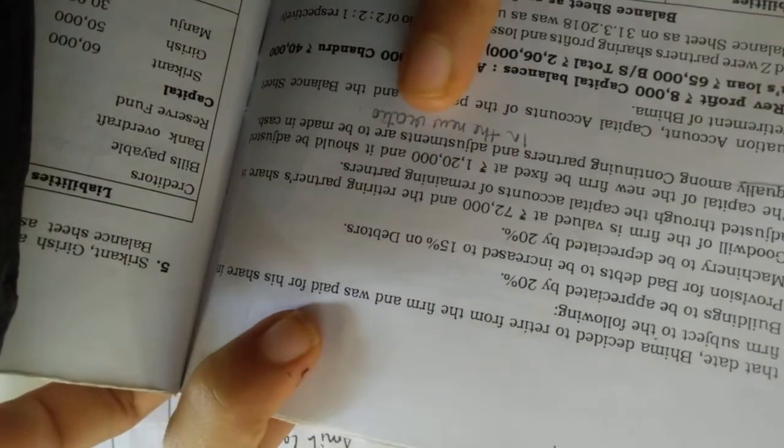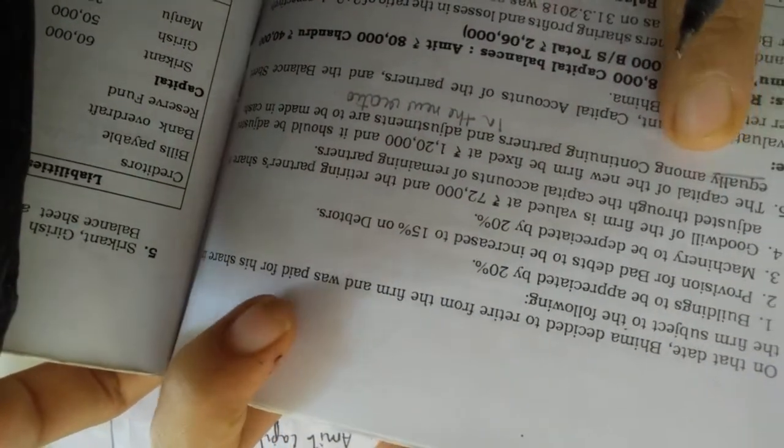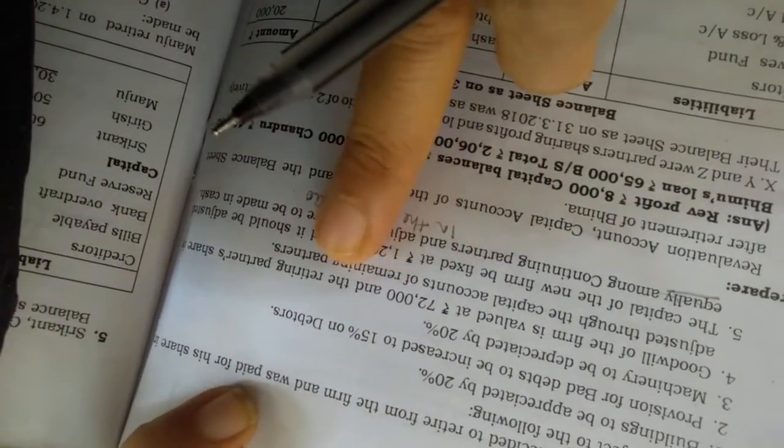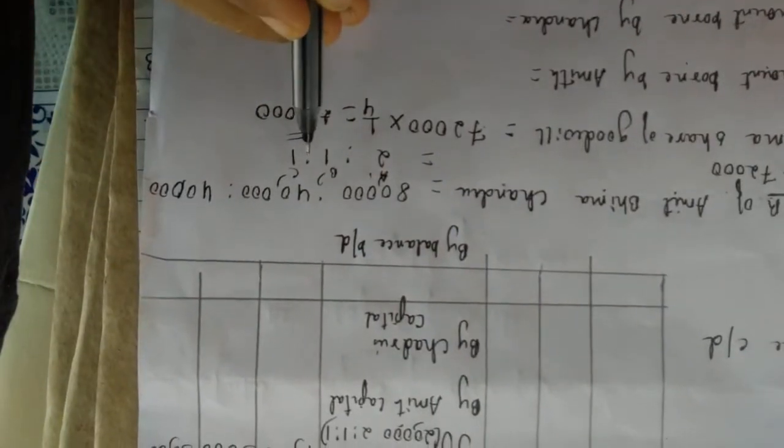Now, amount borne by Amit. See, the new ratio of Amit and Chandru. If the new ratio is given directly in the question, it is 2:1. Here it is not given, so in that case we can easily calculate it. When the ratio is not given, you should not get confused.